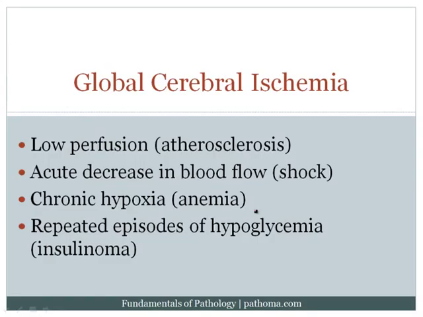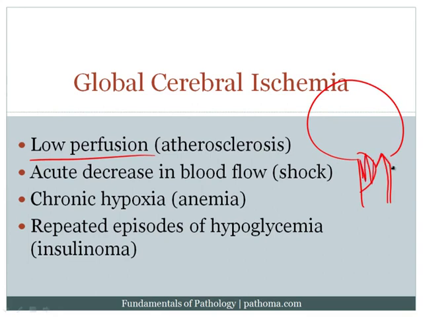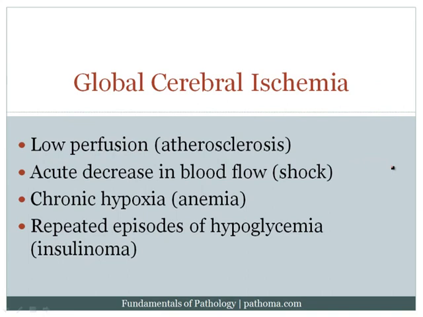Now, how would you get global cerebral ischemia? Well, you could get it with low perfusion to the brain. For example, if you have atherosclerosis of a large vessel that's going into the brain, this would then decrease the amount of blood going into the brain, giving you a global cerebral ischemia. You could also see it with acute decrease in blood flow, for example, with shock. This would then reduce the overall amount of blood going into the brain.